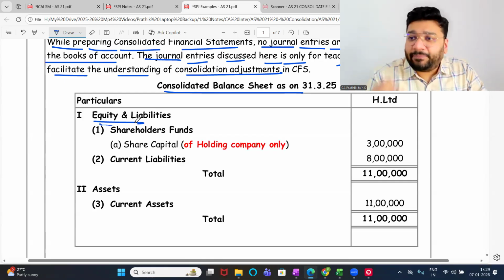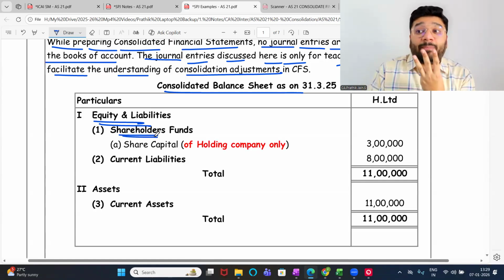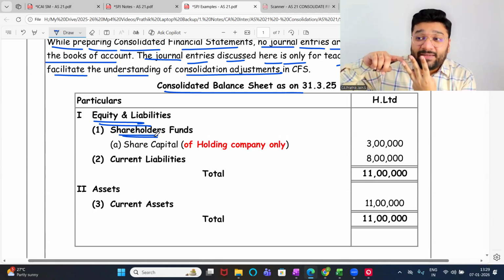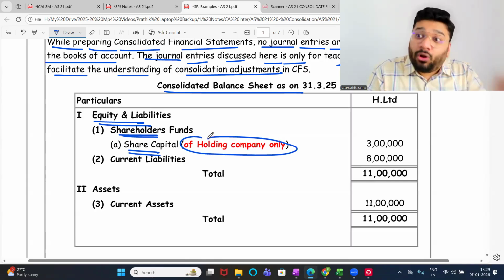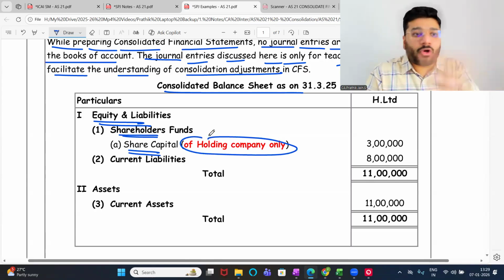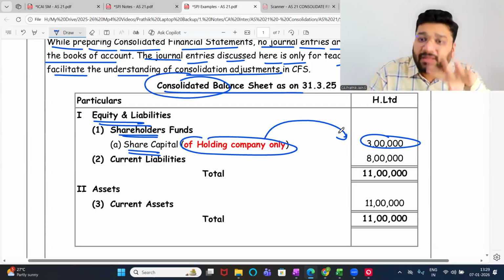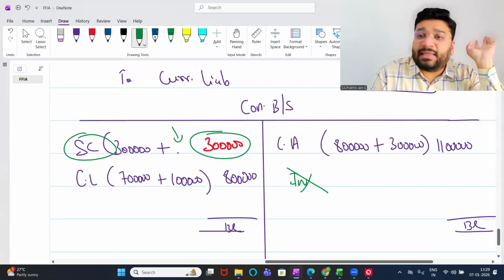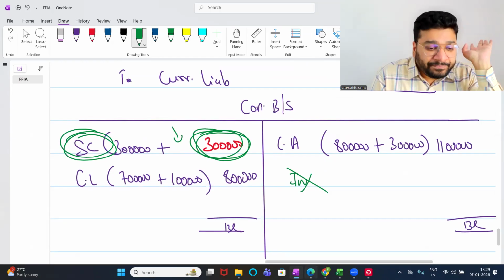Now, look at the presentation. Equity and liabilities is the main heading. Under that, the first subheading is shareholders funds. In shareholders funds, how many sub-classifications do we have? 3 sub-classifications. First one, share capital. Second one, reserves and surplus. Third one, money received against share warrants. Super. In that, share capital will come only of the holding company. Always, people. Always. This is true for all the questions. In the capital of the CFS, always the holding company's capital only will come. 3 lakh. If you look here, after I eliminated the capital of the subsidiary company, what is left? 3 lakh is left in the capital. Okay, not okay?